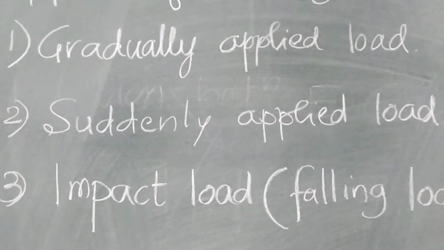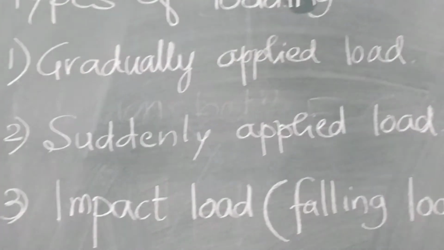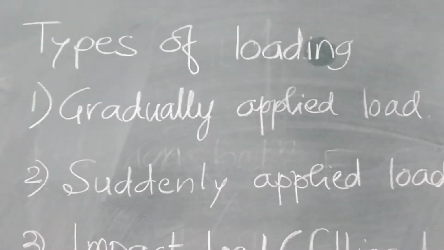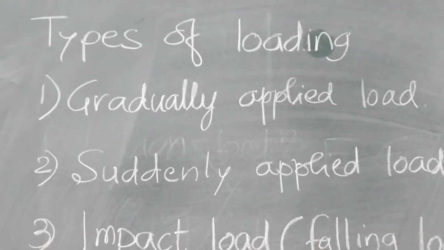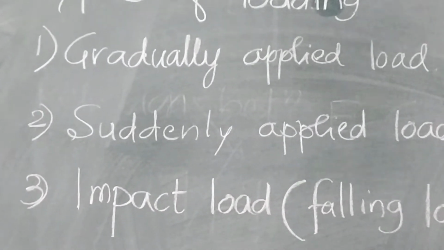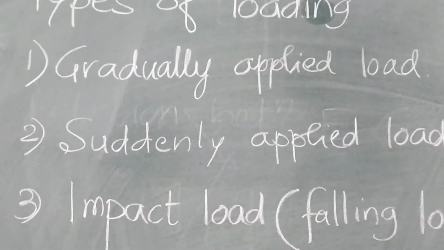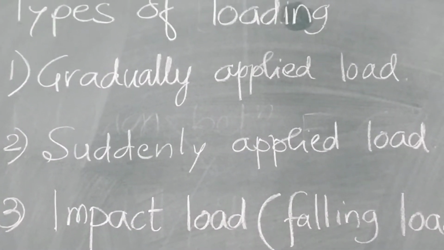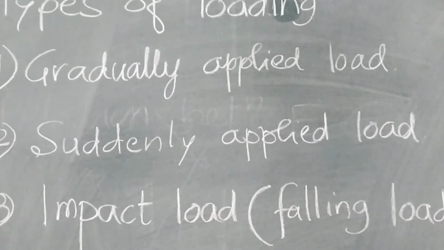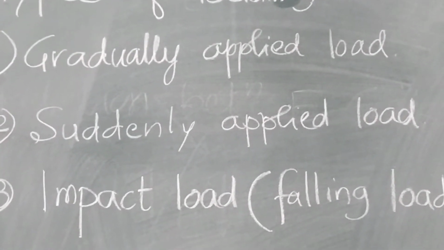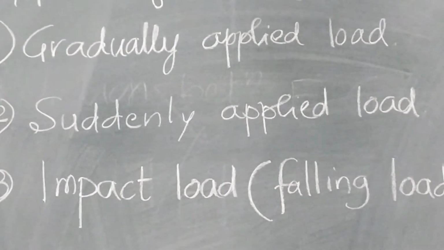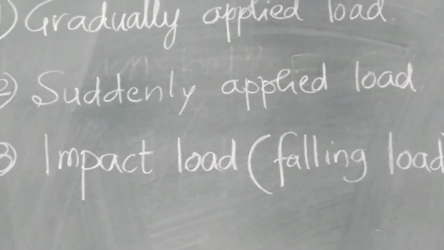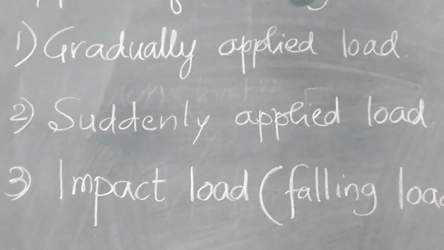Initially the load is 0 and then it gradually increases to 100, 200, 300 kg and so on, till the total load becomes our necessary value P. Similarly, in the case of compression test on timber or concrete cubes using compression testing machine, the load is applied to the specimen in very small increments. This type of loading, starting from 0 and slowly increasing to our desired value P, is called gradually applied load.